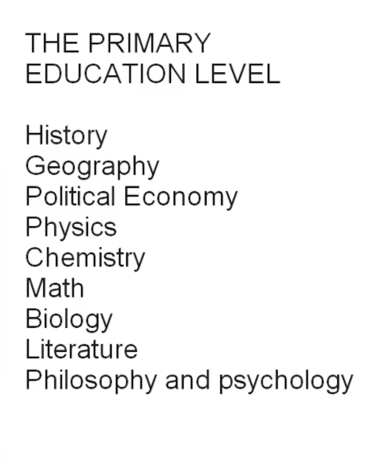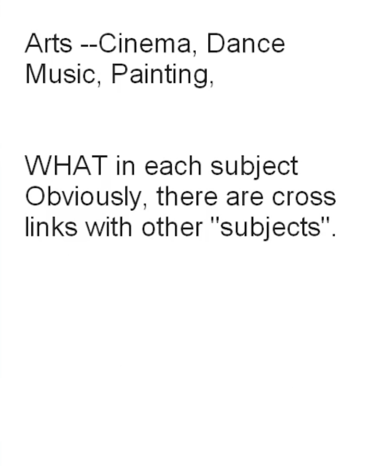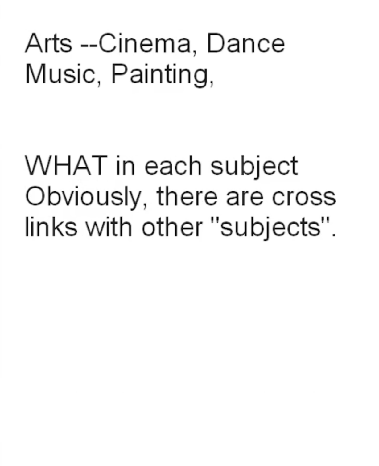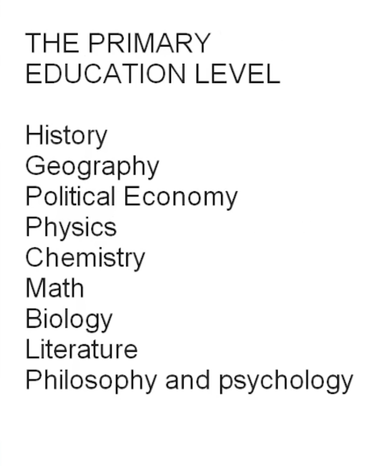I've taken history, geography, political economy, physics, chemistry, math, biology, literature, philosophy and psychology, arts, cinema, dance, music, painting. Now these are the theoretical headings of all the subjects, but what do they mean in the primary level? I will give a little taste because the whole of our series is exactly this.